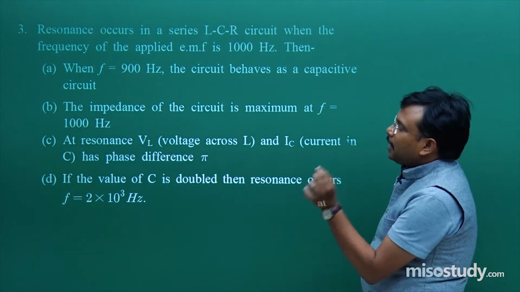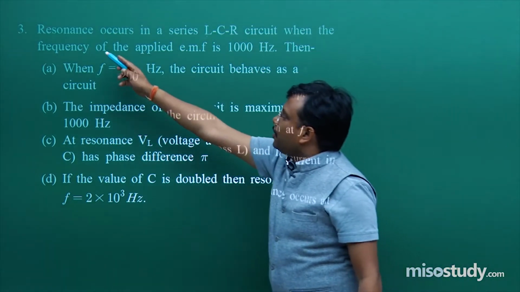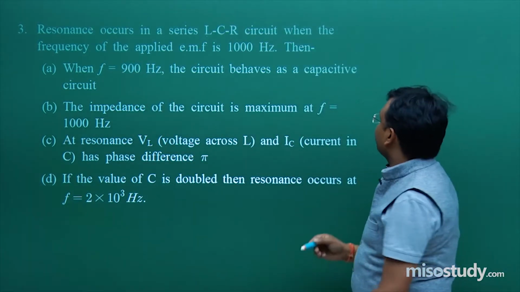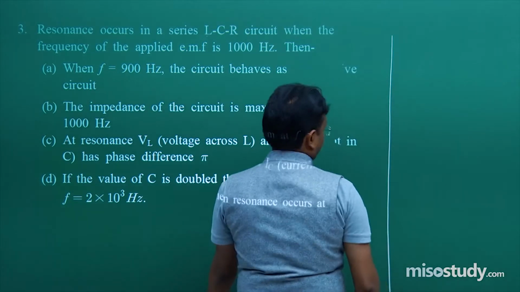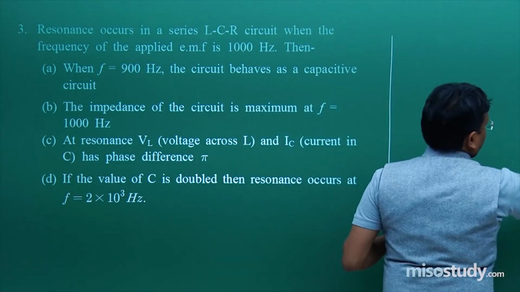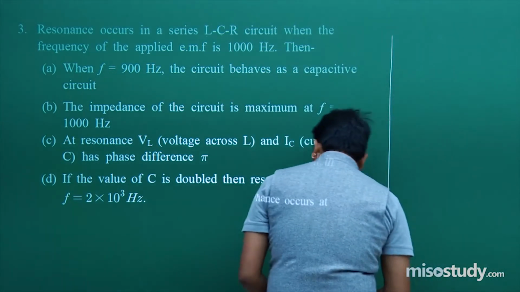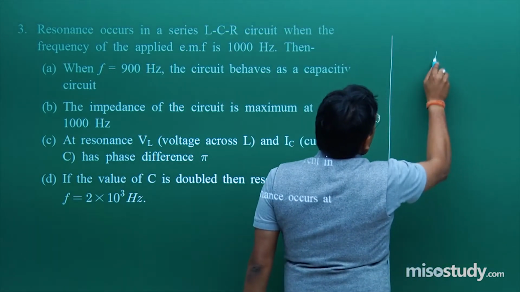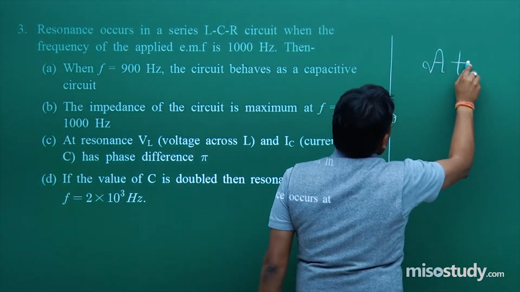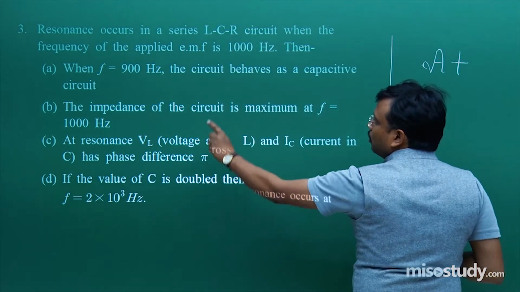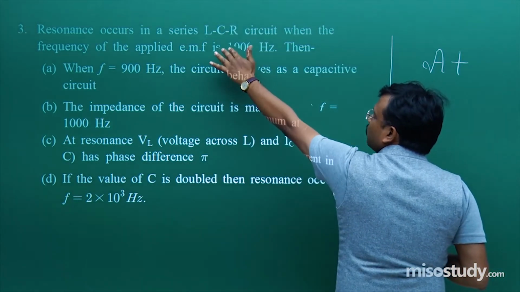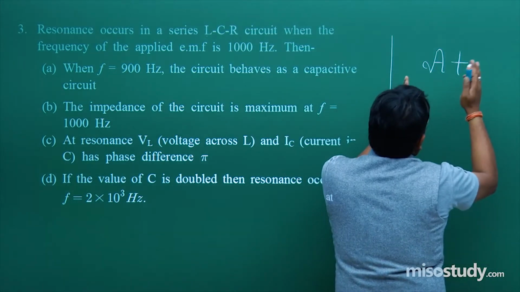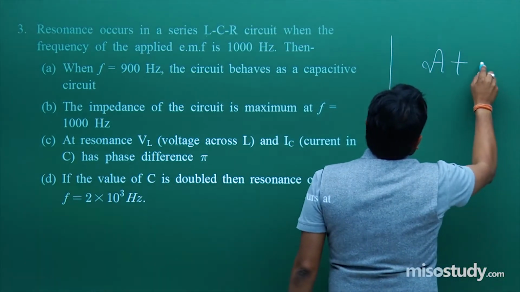Now we will take the lead from this term resonance. Fine. So what I can mention? Right now you need not to read 1, 2, 3, 4. No. Whatever is mentioned over here, just try to translate here.